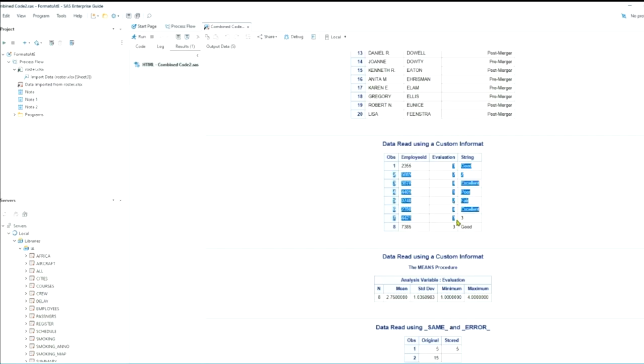It shows all of these are now numeric values, okay? Whereas the string version just reads them in as they're typed in, okay? And so that can be handy if I have some evaluation and people are free to write in what they want. I can then convert this and use it in a couple of different ways.